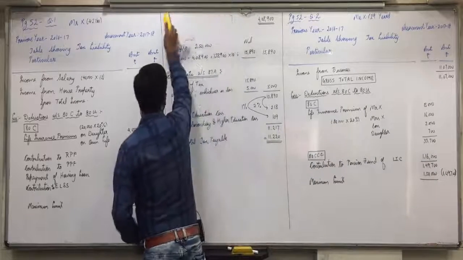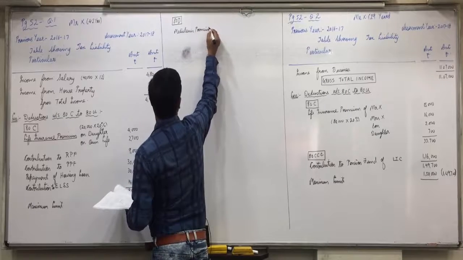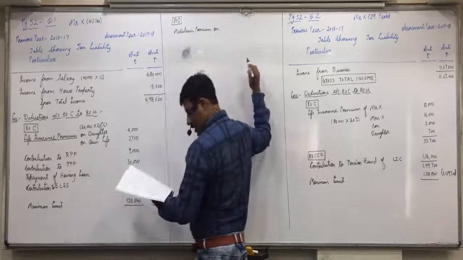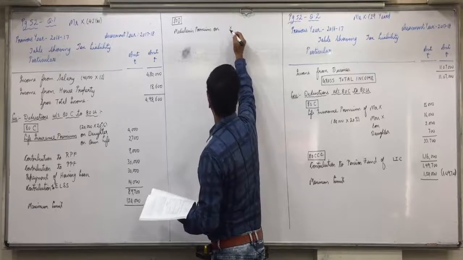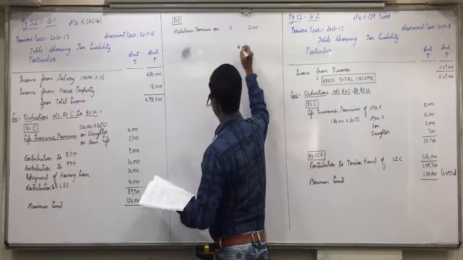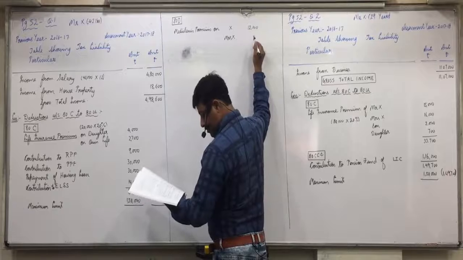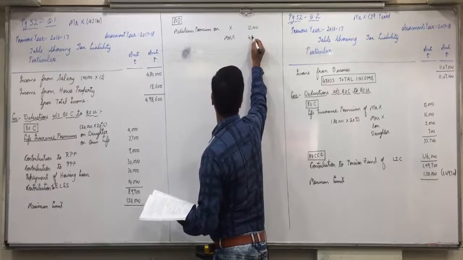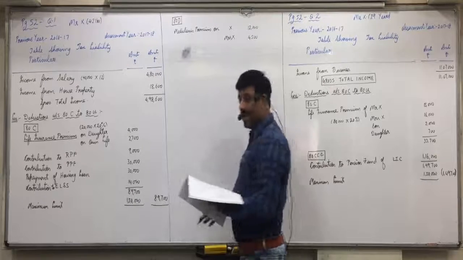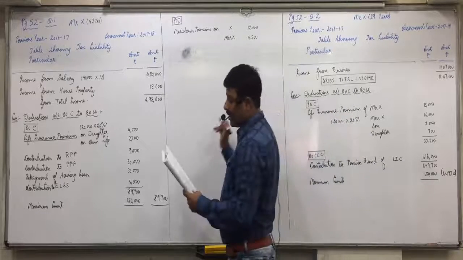Now we will take 80D, doing it on the other side. Okay, Mediclaim premium on X himself is 12,000. Mrs. X is 4,500. Spouse, even if independent, is allowed, but son independent is not allowed, so son will not get it.